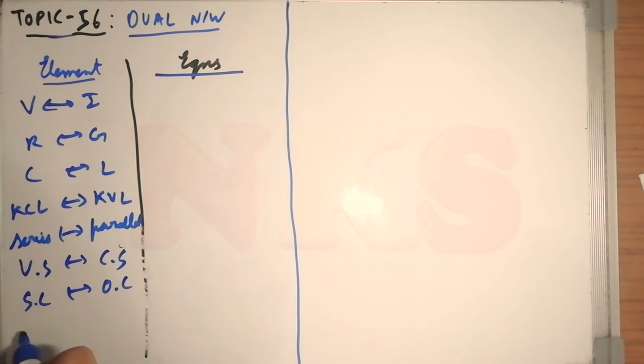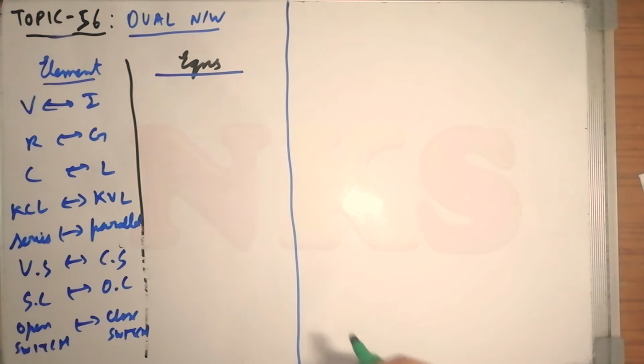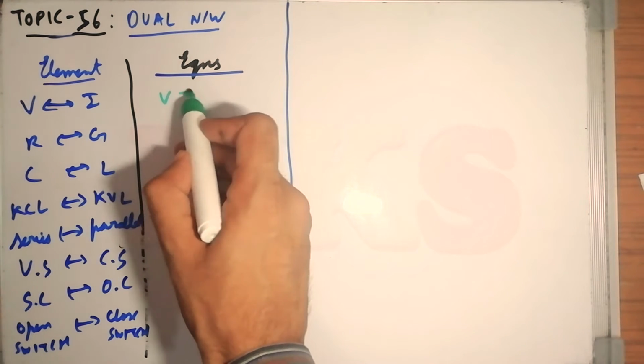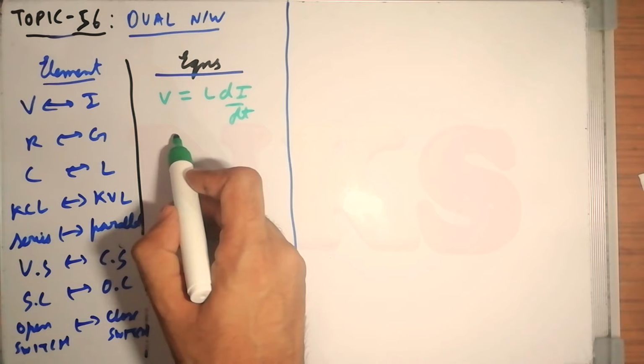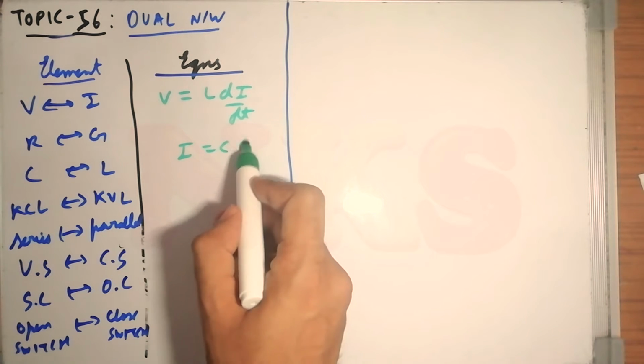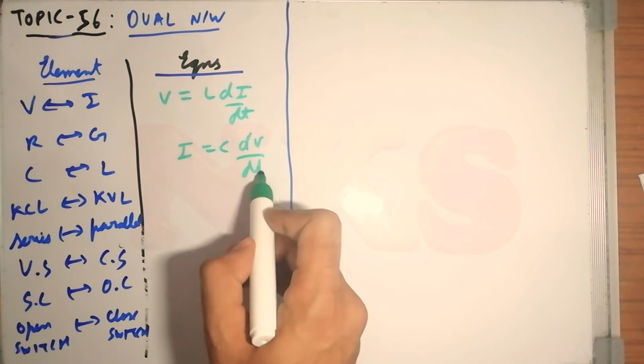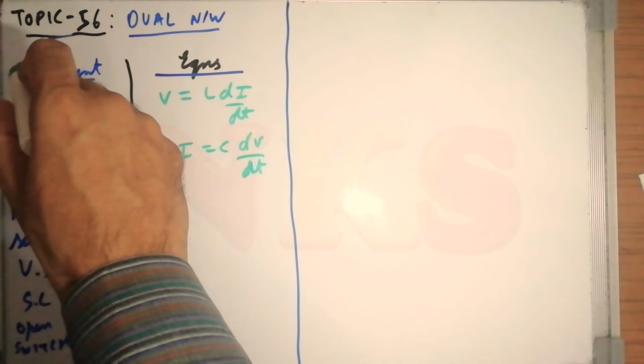Now an open switch represents, in the dual, a closed switch. So these are the things that you should remember. Now their equations also change. V is equal to L di by dt. I is equal to C dV by dt. This is the point to remember.